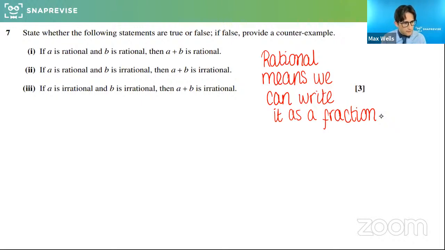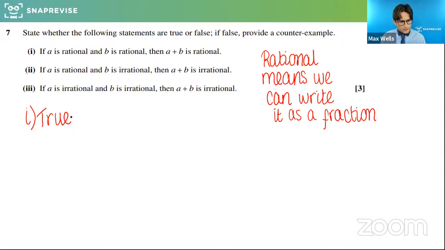Excellent. Right. First one is absolutely true. If the first one's a rational number and I add another rational number to it, I'm going to have another rational number. There's nothing that's going to make it irrational when I do addition. Is that clear? Do feel free to ask if not. So a rational plus a rational is another rational number. It might be that they're actually whole numbers. That would still be considered rational.